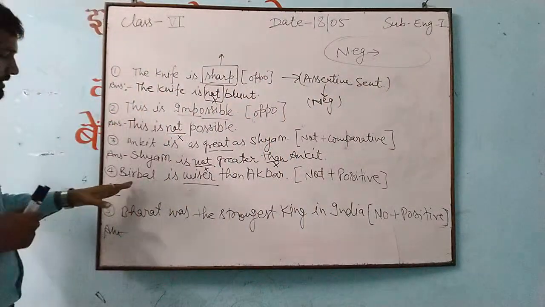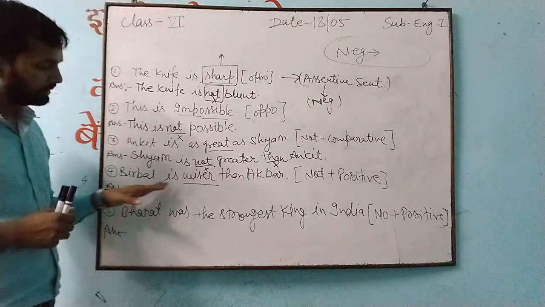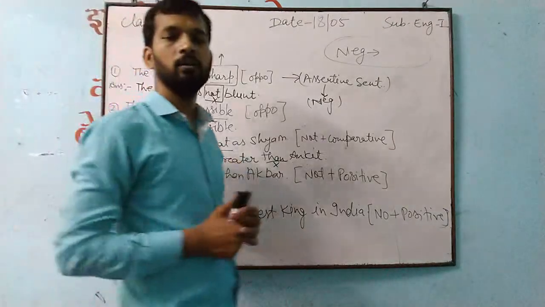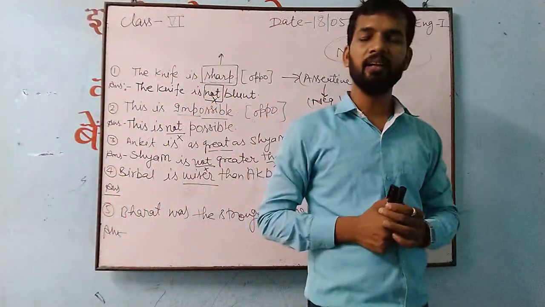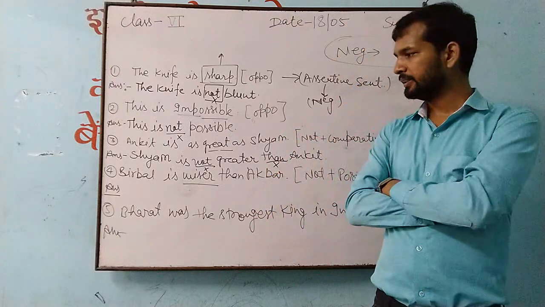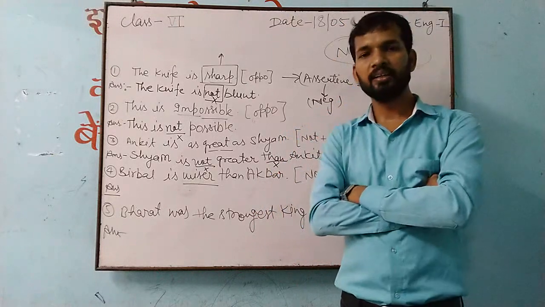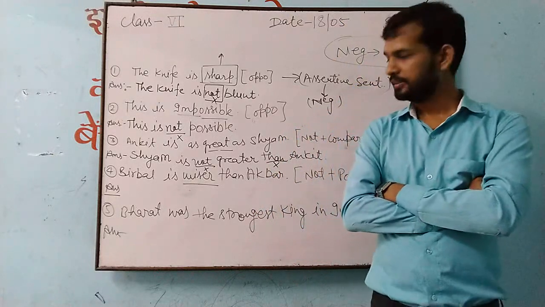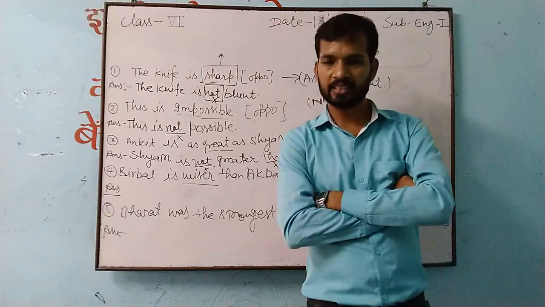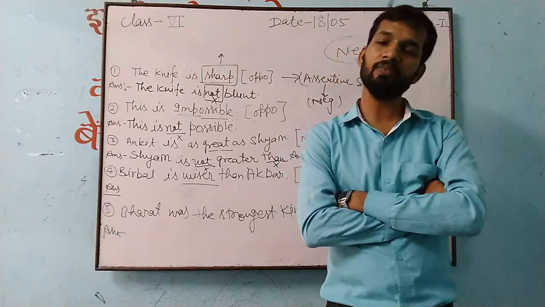The next question is given here. Birbal is wiser than Akbar. So now by reading this sentence, you are getting the degree. That wiser is an adjective, and this adjective is in which degree?